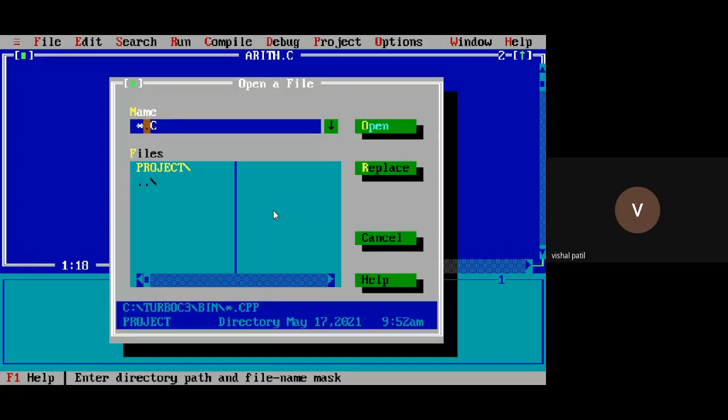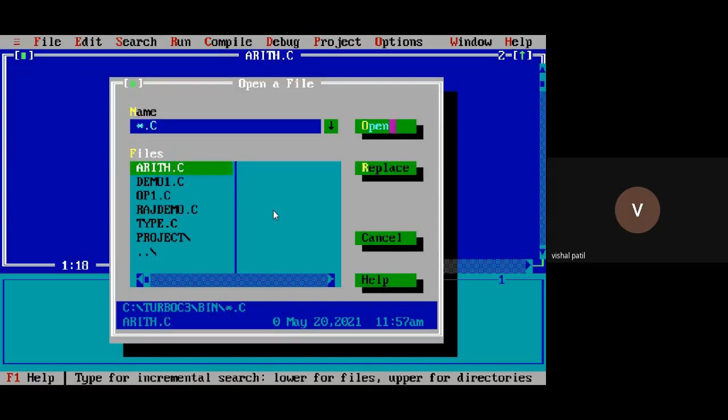I'm interested in only .c programs. Star means all .c programs will be opened. All these programs I have done so far: Raj demo, then OP1, then demo one, and this one which we have just done.